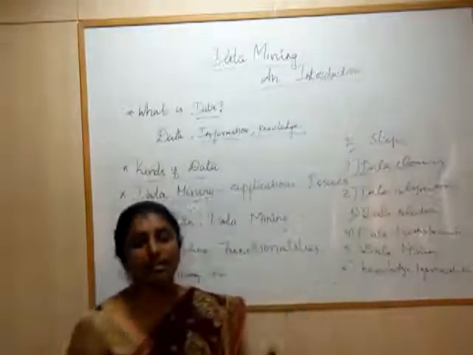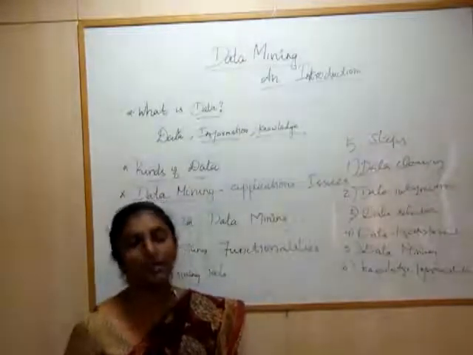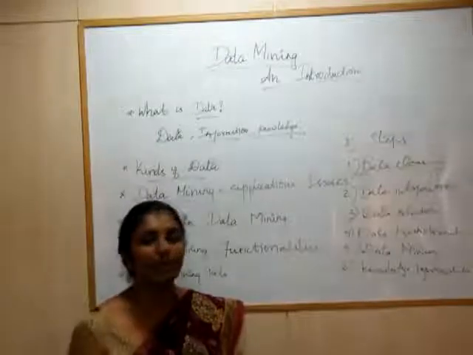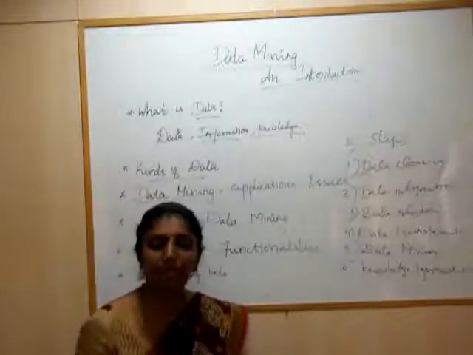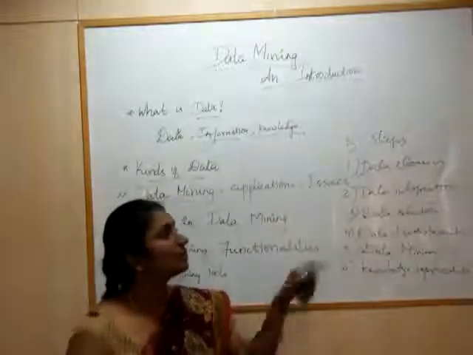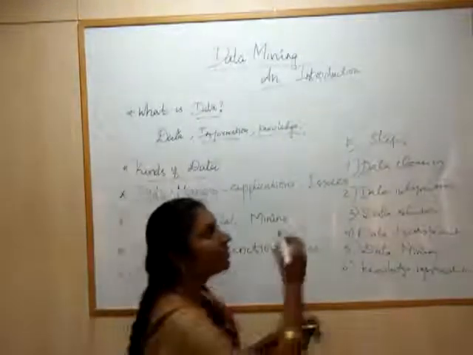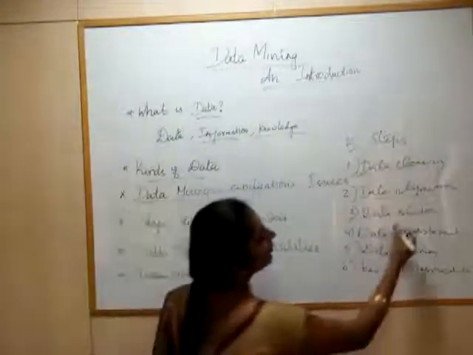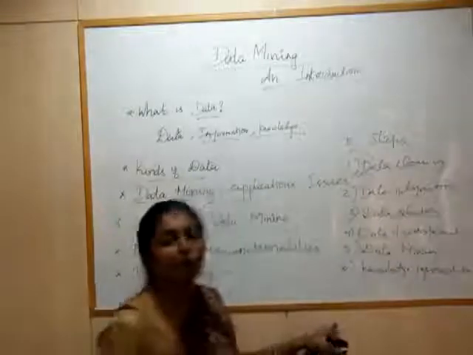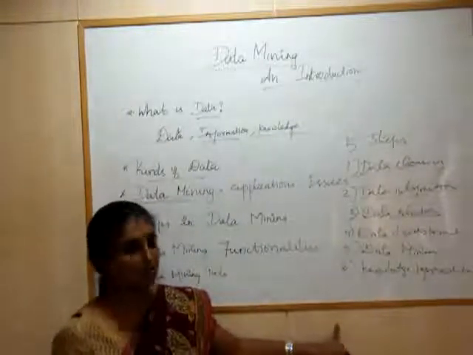Integration here means there are multiple resources, even you can think of Google. In day-to-day updates, we have multiple queries or data being uploaded to Google, maybe in the form of image, text or video. So I have to integrate all the related data into a particular thing. So data integration is another important step. The next one is data selection, that is, what is my perspective? I should select the related data from those multiple resources.